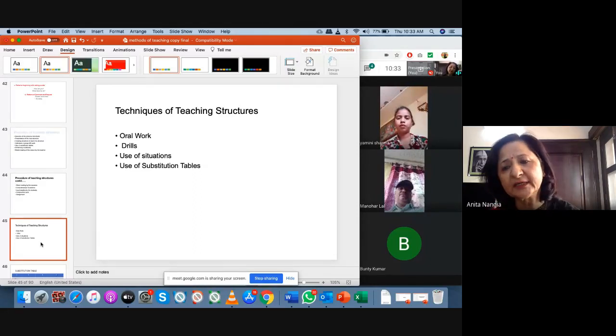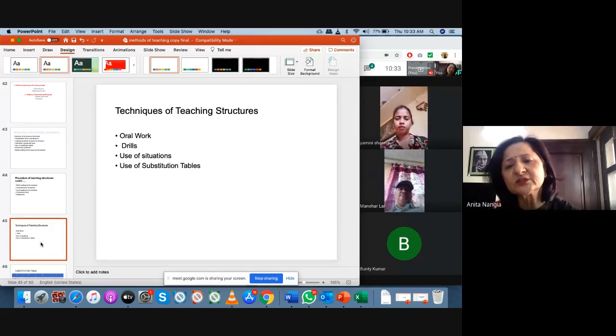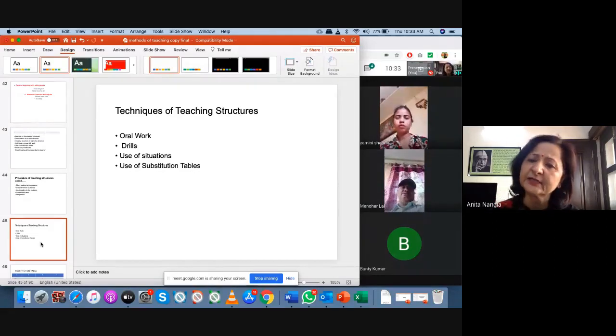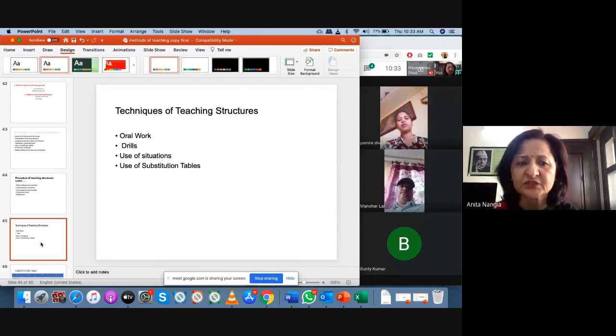Then you can go to Bunting. So I'll keep on repeating this so that every student gets the opportunity to speak the structure and they will get familiarized with the structure. Okay? So this is basically the structural approach.